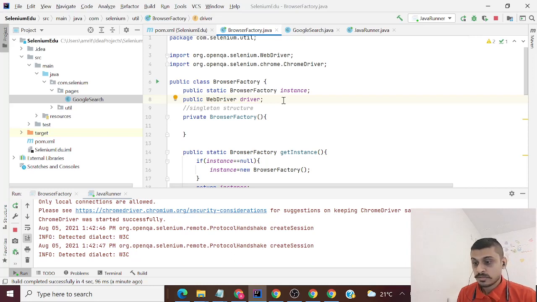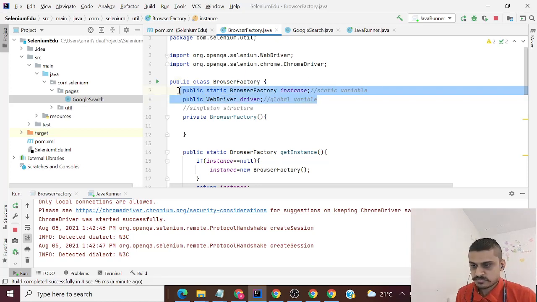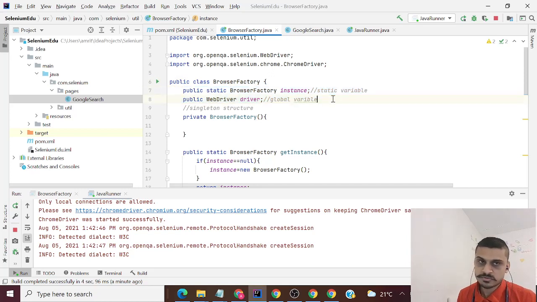The instance variables, the static variables, the field variables, global variables, whatever name you give them. So this is my global variable, and over here I have a static variable. For these two variables, multiple threads will be accessing them simultaneously.